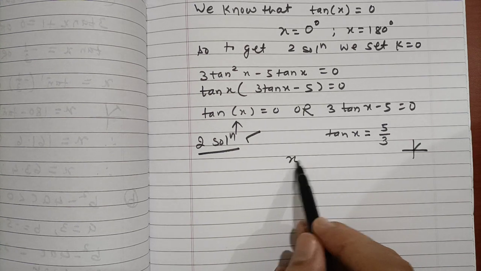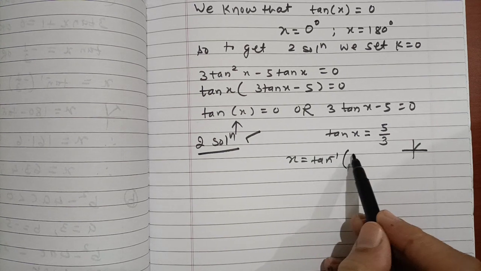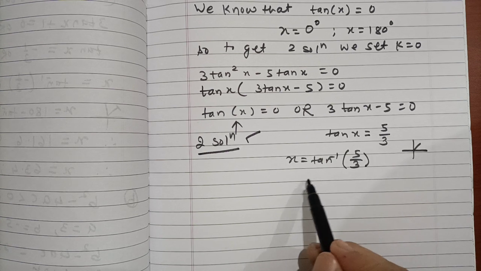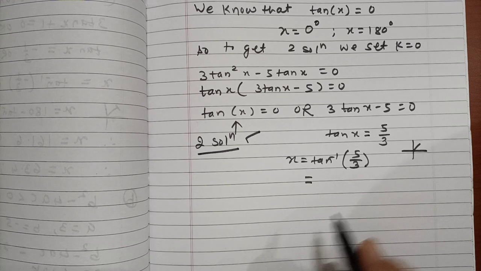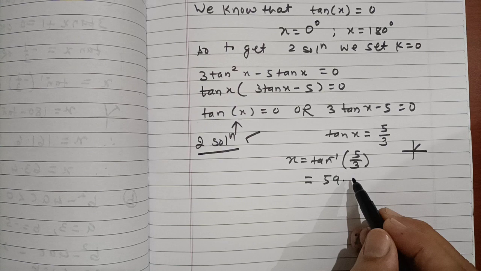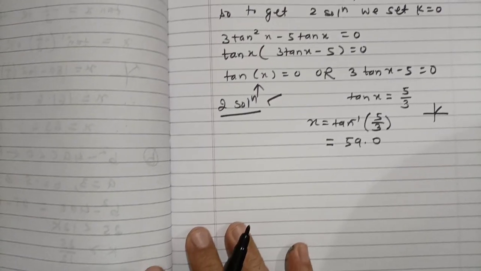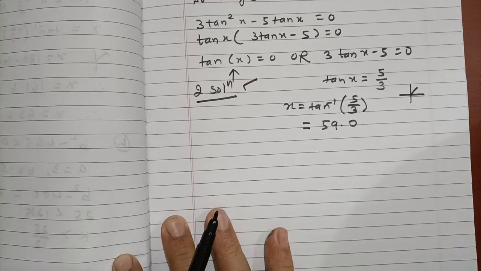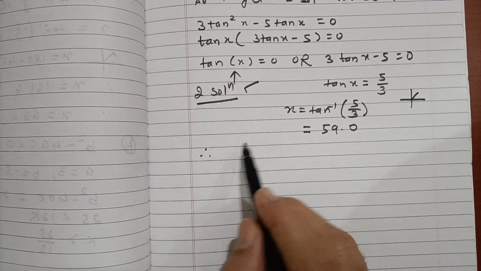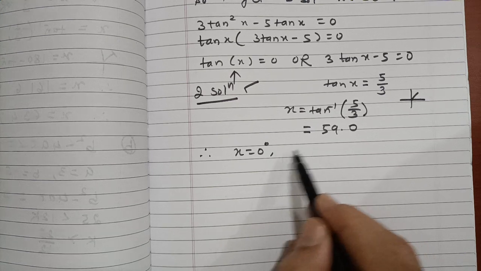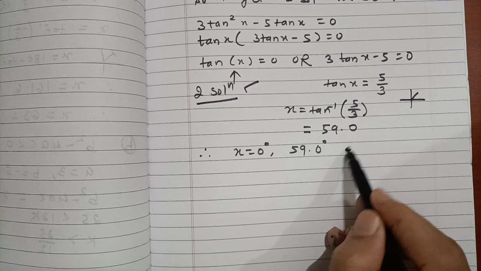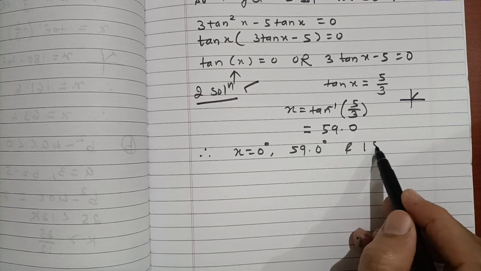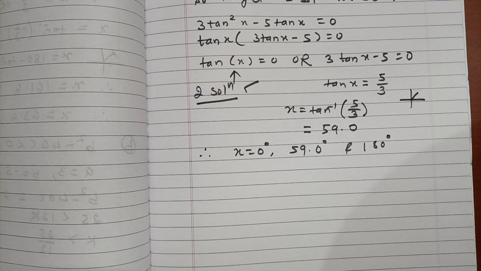So x is equal to tan inverse of 5 by 3, which, using the calculator, is 59.0. So therefore the value of x is 0 degrees, another solution is 59.0 degrees, and the third solution is 180 degrees. So these are the three possible solutions.